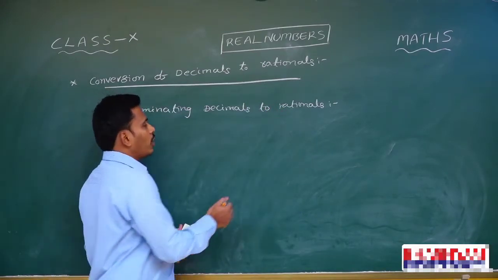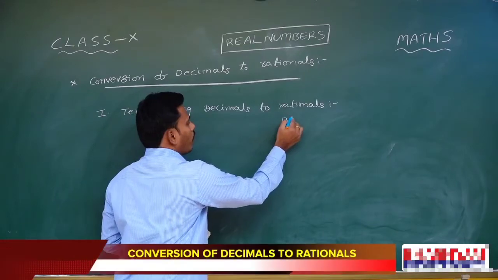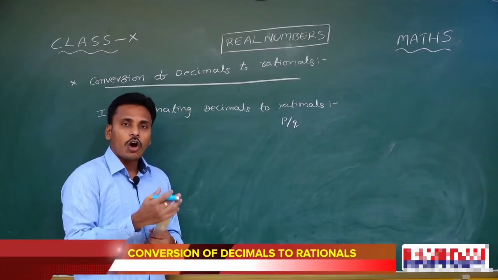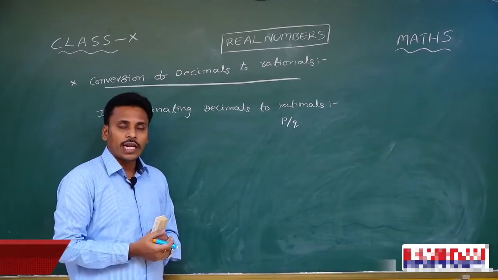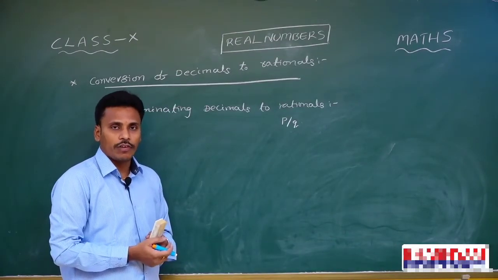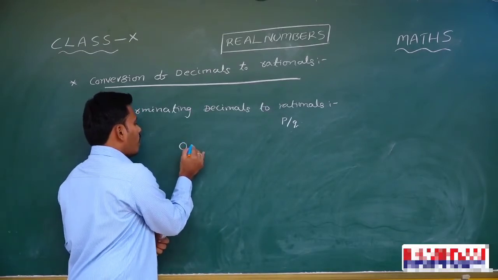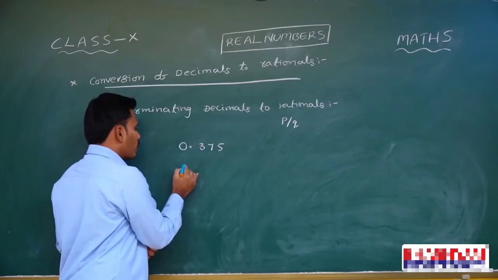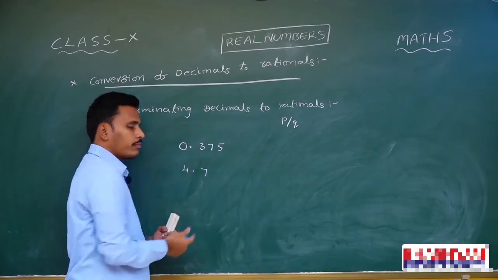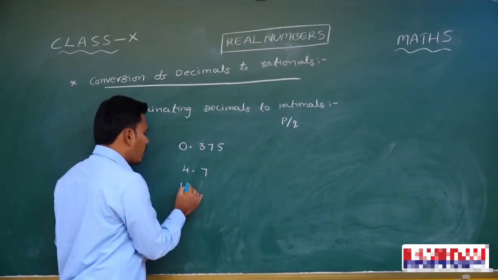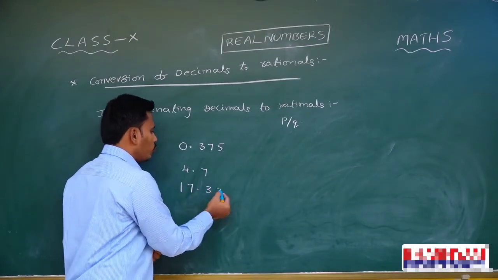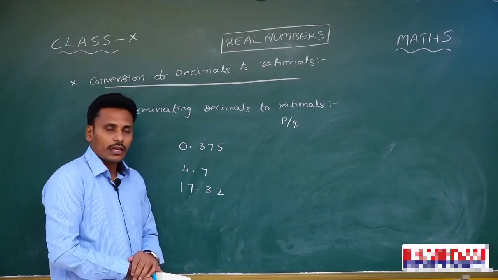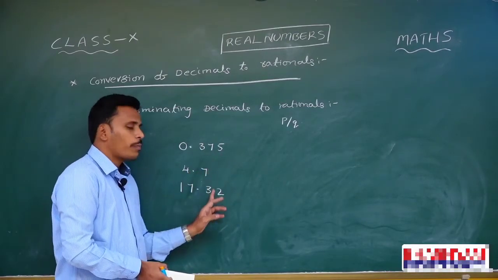See, we already know that rational numbers are of the form p by q, right? Whereas terminating decimals are the decimals for which the decimal part contains a finite number of digits. For suppose, if I have a number like 0.375, or for suppose 4.7, and for suppose if I have a number like 17.32. Let us look at all these numbers. See, all these numbers are terminating because the number of digits in the decimal part is finite.